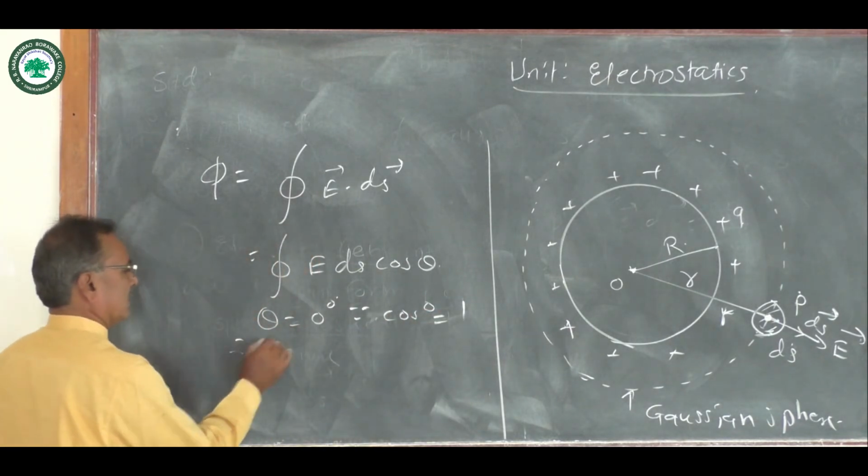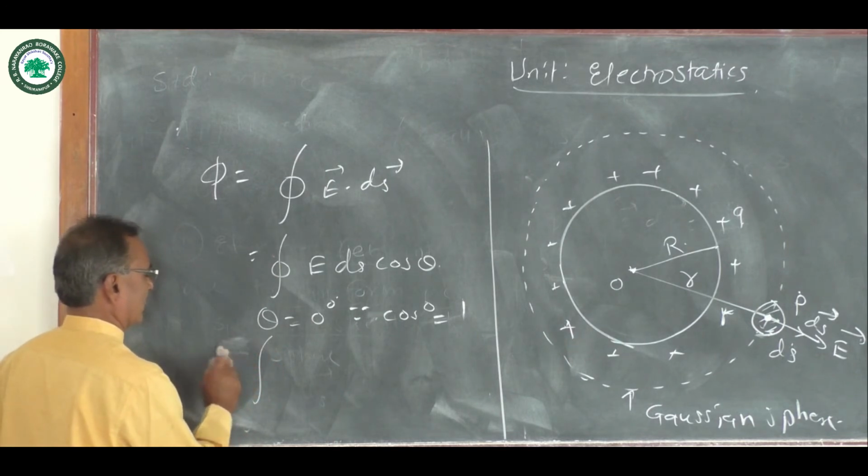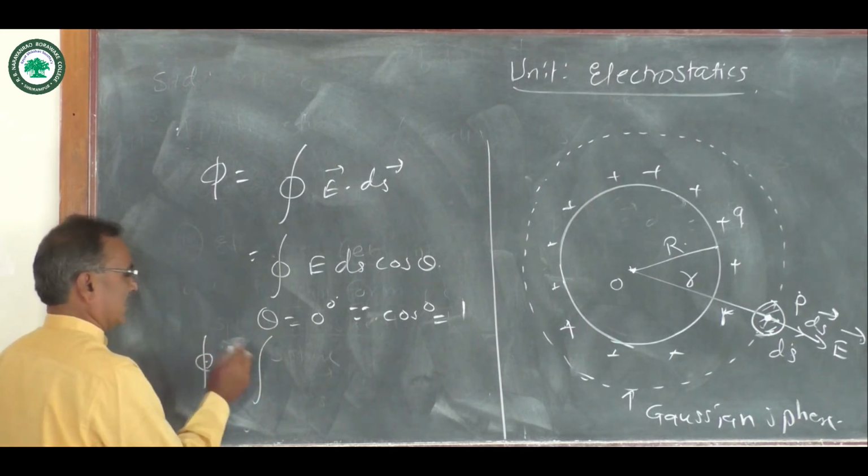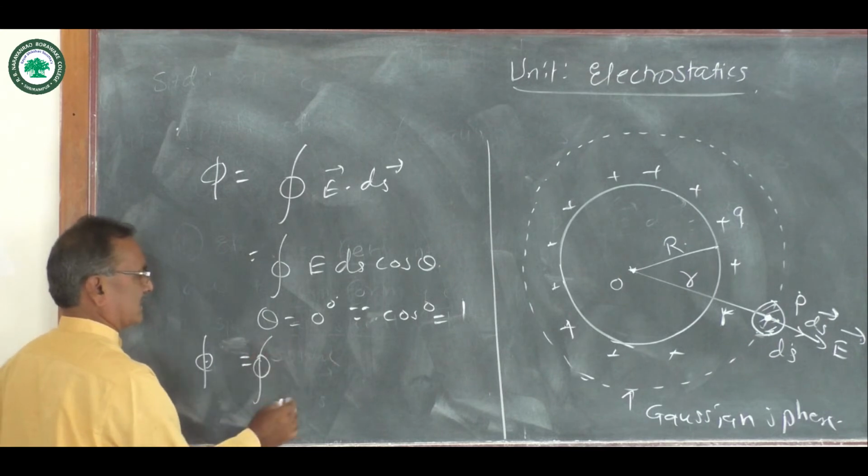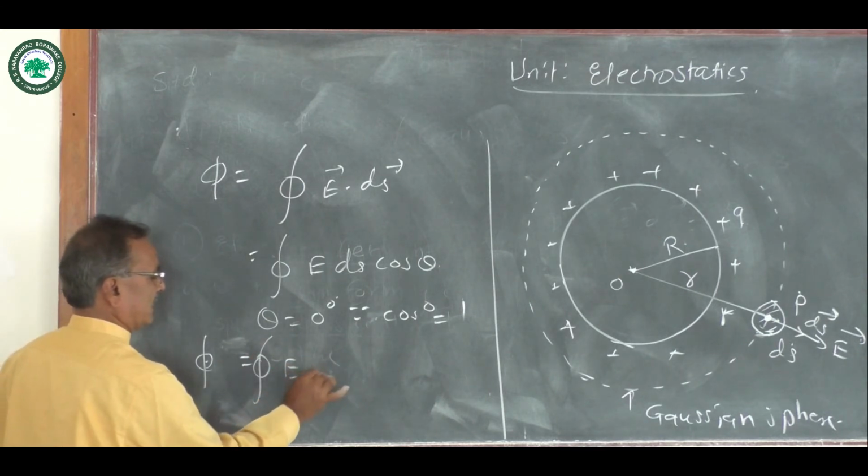So therefore the expression phi equals integration of closed path E ds.